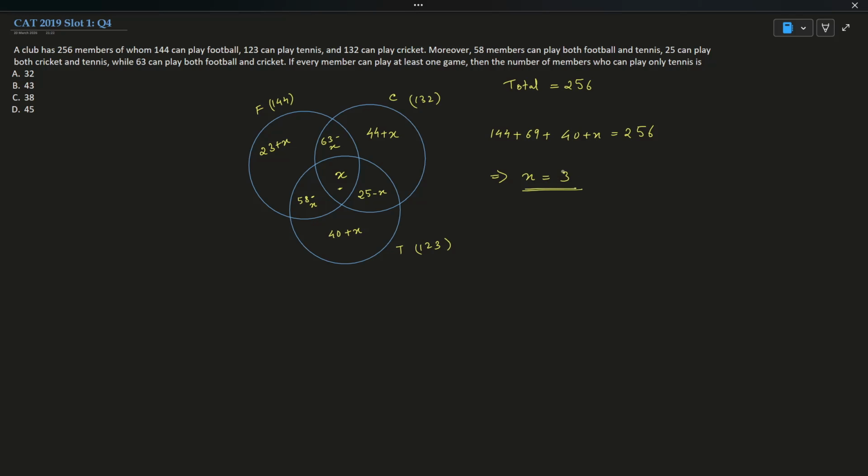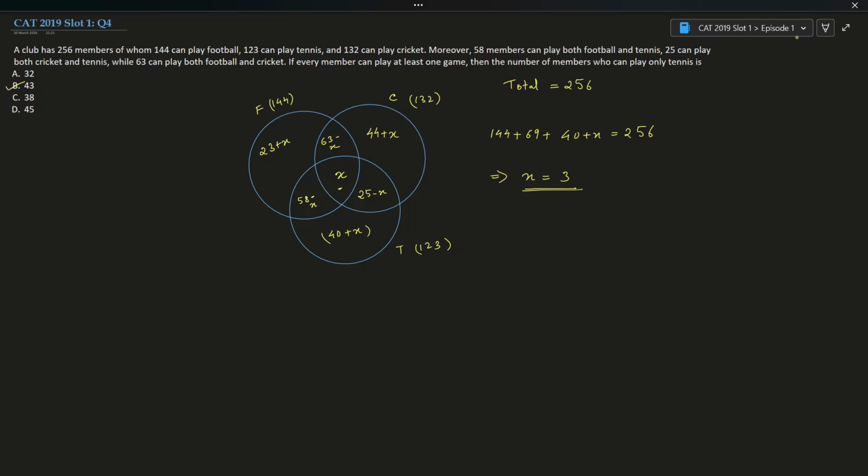I need to find the number of members who can play only tennis. Only tennis is 40 plus x. So if I put x equal to 3, I will get 43. The correct answer is 43, hence option B is the correct answer, guys. Okay, a good question.